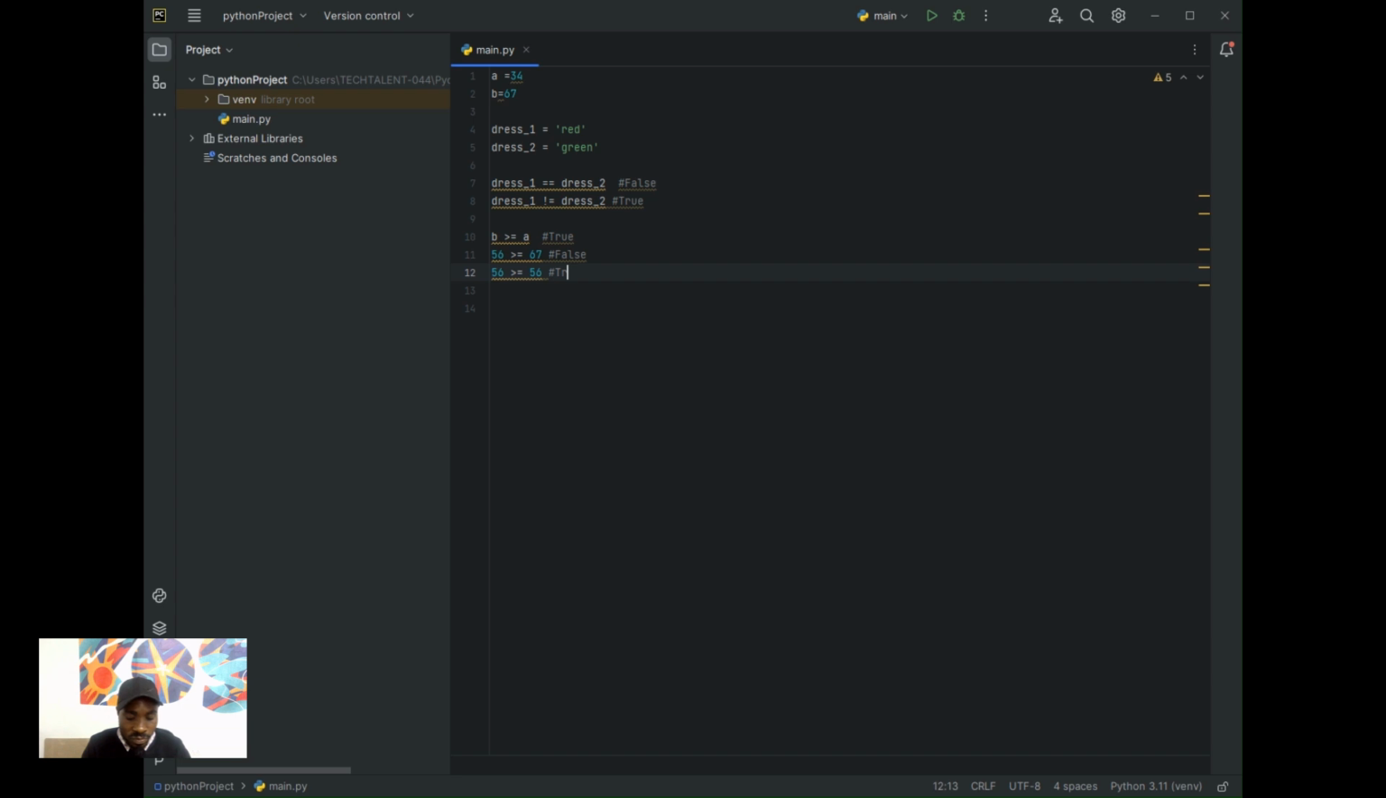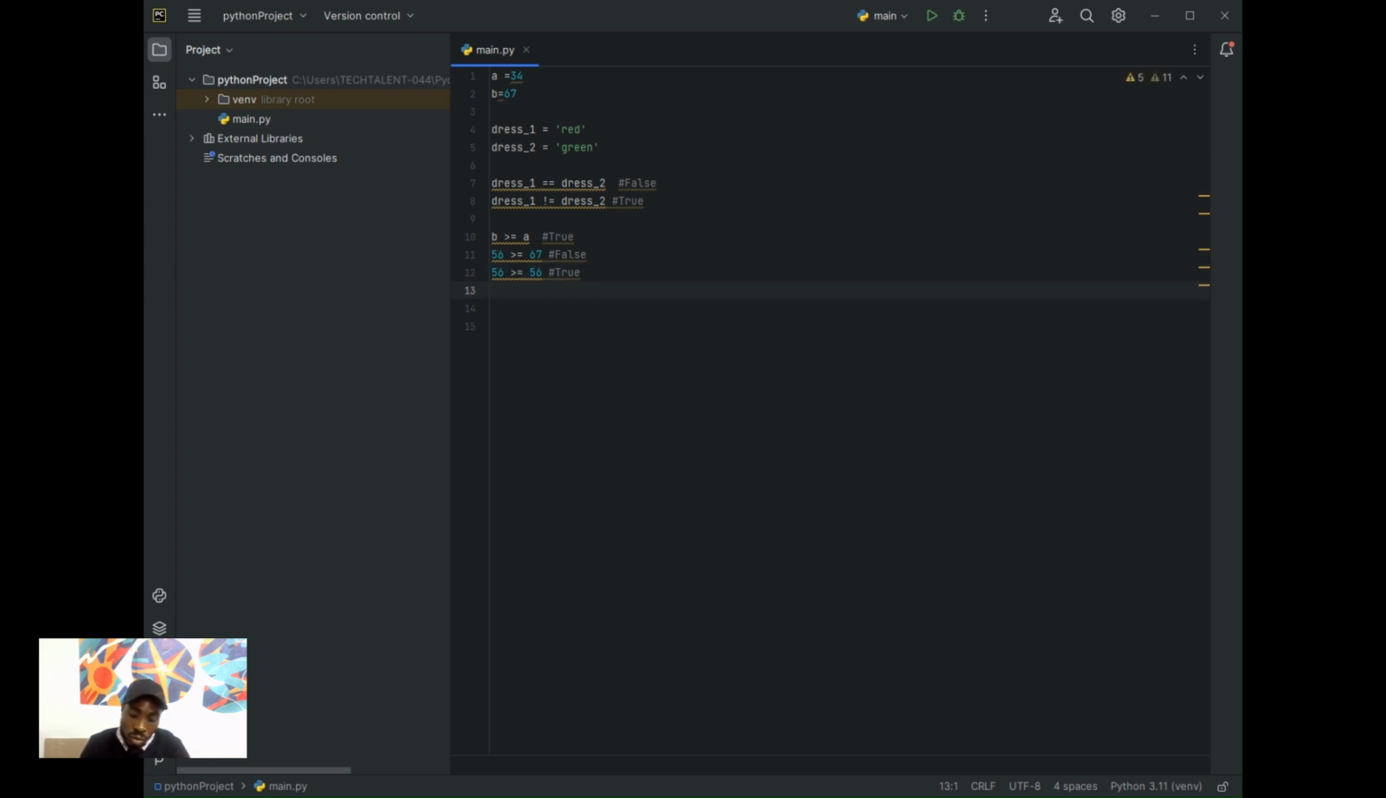Why? Because 56 is equal to 56. Though 56 is not greater than 56, that's right, we know that, 56 is equal to 56. Do you get it? That makes this condition true. Don't forget, a condition can either be true or false. That's this Boolean data type. So a condition is either true or false.